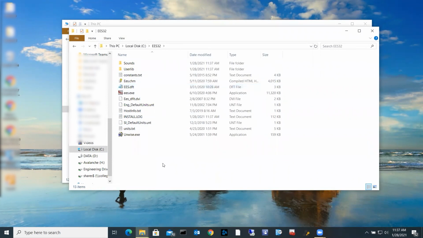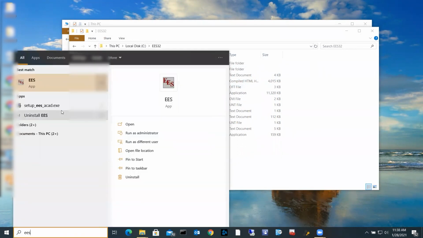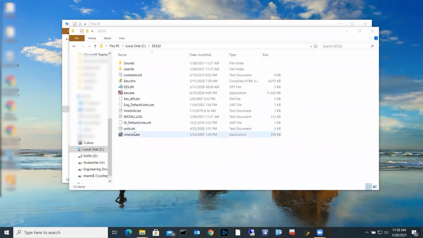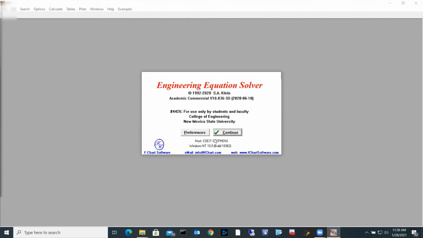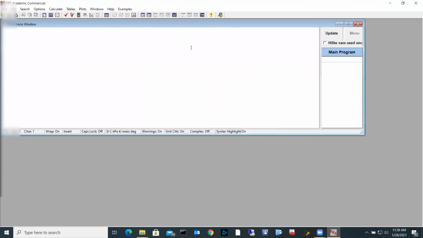All right, done. We can either run it from right there, or the easy thing is to come down to your search bar, type in EES. It should pop this up. Get a little thing like that, hit continue, and that's how to install EES. It's that easy, it's done.